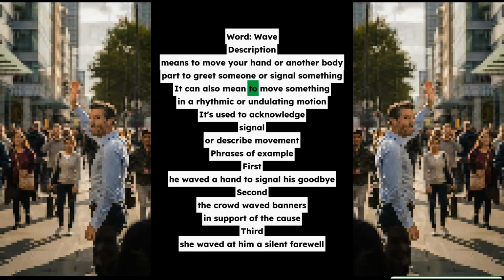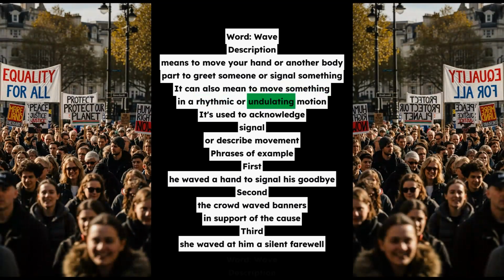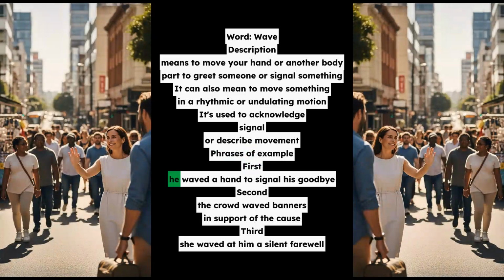Word, insurance. Description refers to a contract that protects you from financial loss. It involves regular payments to an insurance company in exchange for coverage against specific risks or damages, like health issues or accidents. Phrases of example.